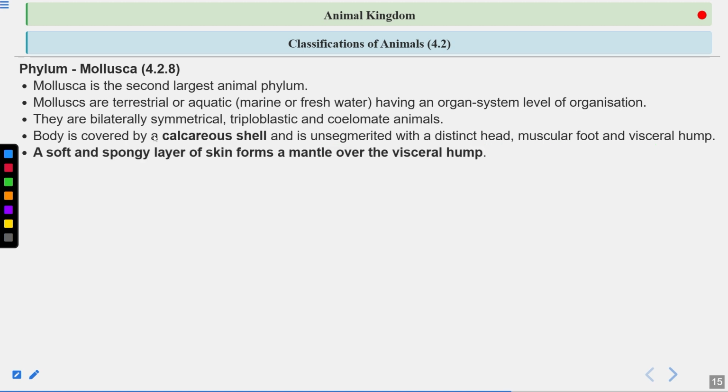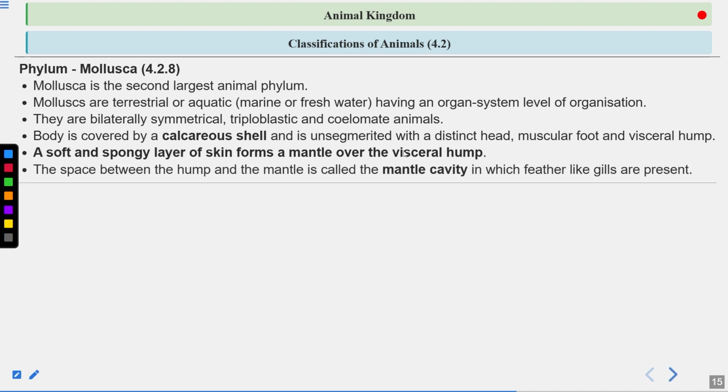Okay, now a soft and spongy layer of skin forms a mantle over the visceral hump. So you can see the mantle here. The space between the hump and the mantle is known as mantle cavity, in which feather-like gills are present.